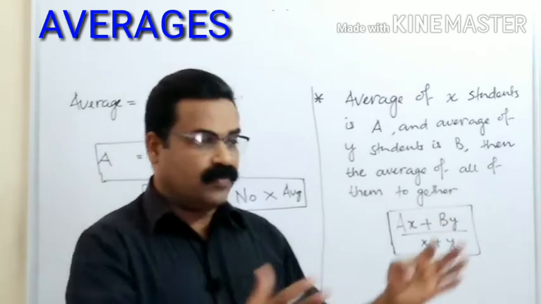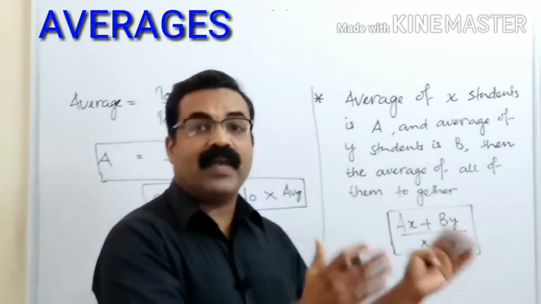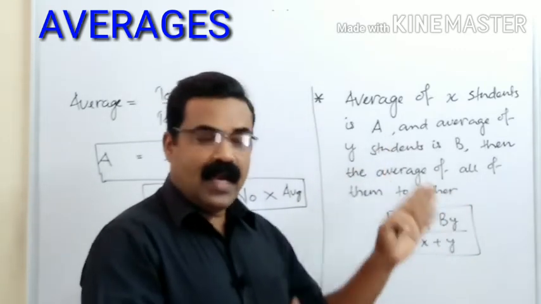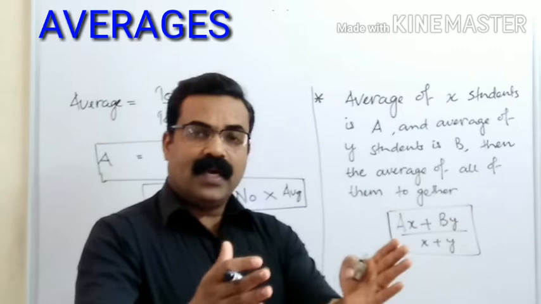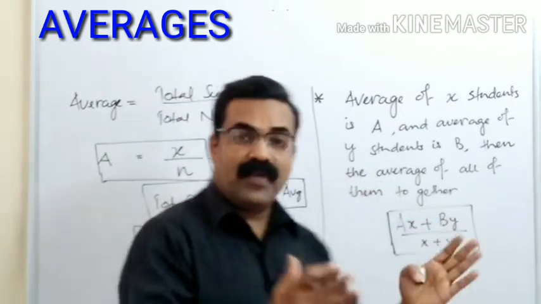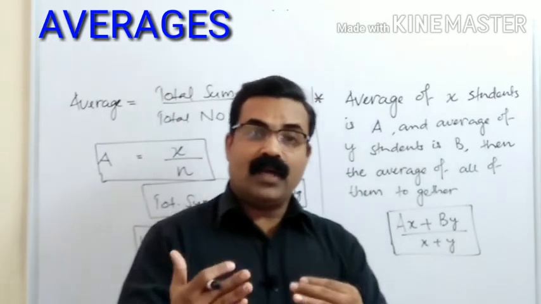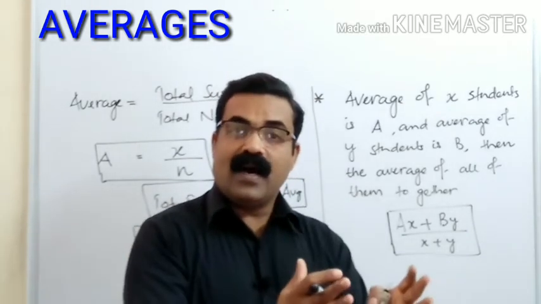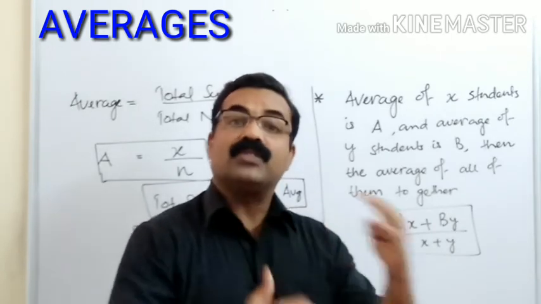We are taking the average of the first group. The first group consists of x students and the average of those x students is a. We have taken some other group consisting of y students, and the average of that group we have taken as b. Now we are mixing x students and y students, and then we are finding the total average of the full group.